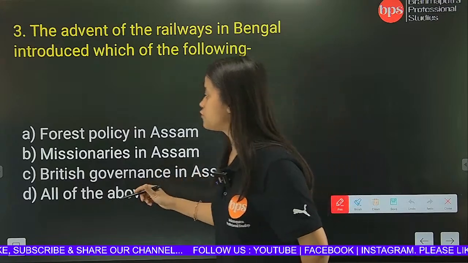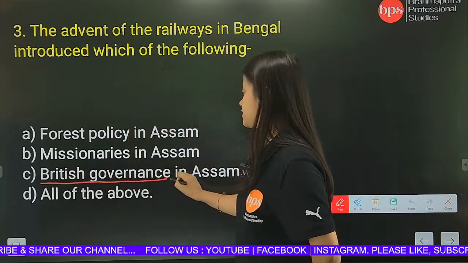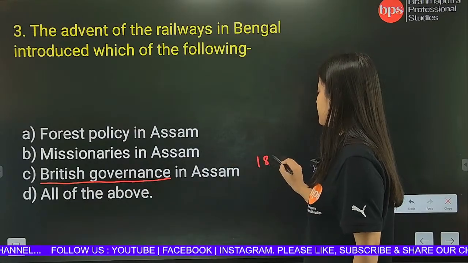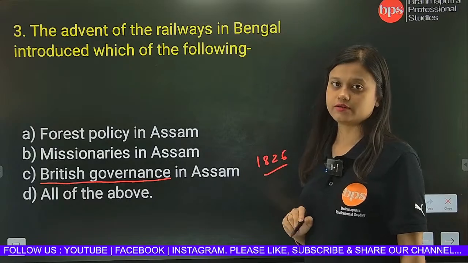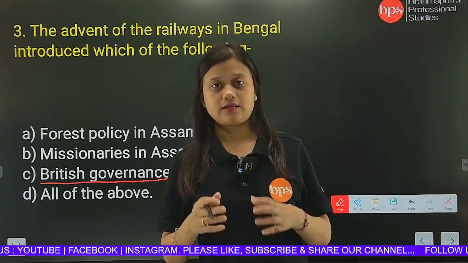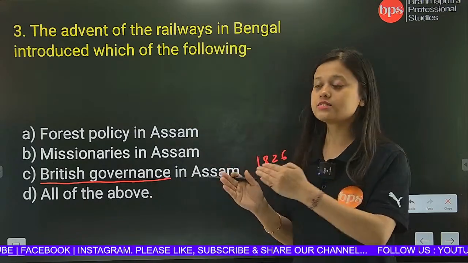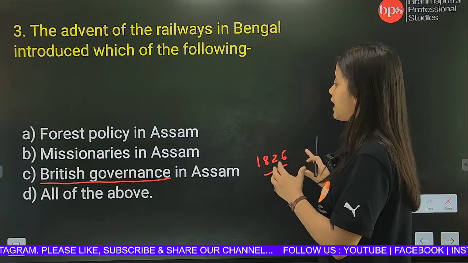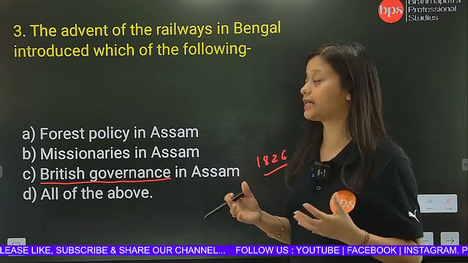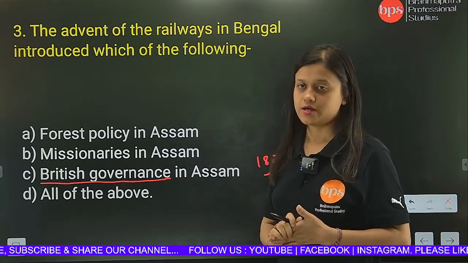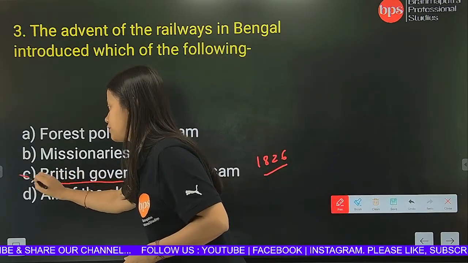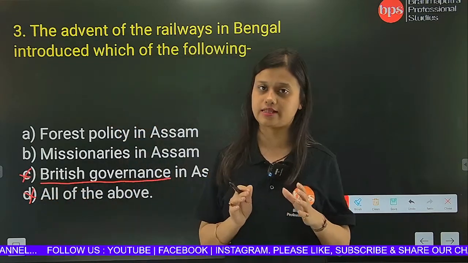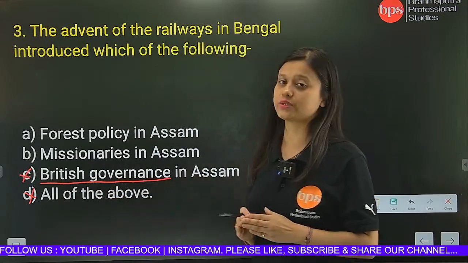Why? Because if you look at option number C, British governance in Assam, it started right away in the year 1826 with the Treaty of Yandabu, right? With the Treaty of Yandabu, that's when the British administration first laid its governance in Assam. So British governance cannot have a direct link with the railways in Bengal. So since we have to omit this, we cross this out, and option number D itself will be omitted, because here option C is the wrong answer. So option D will automatically cancel.